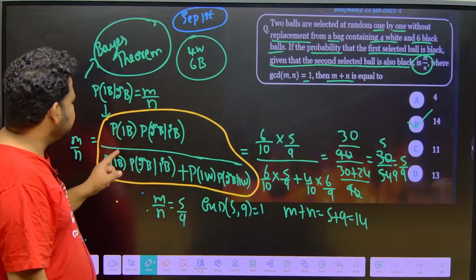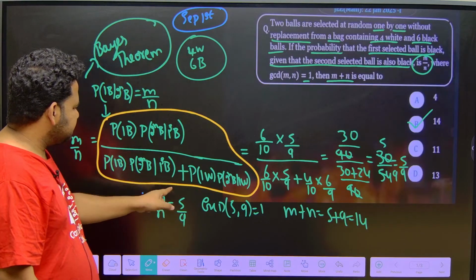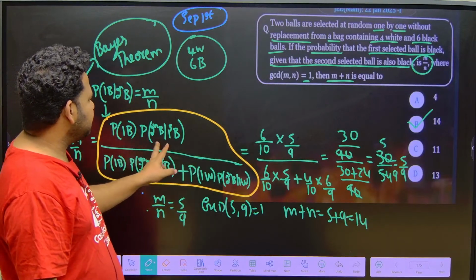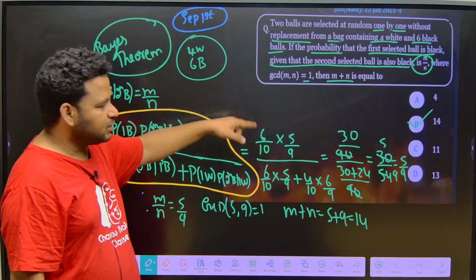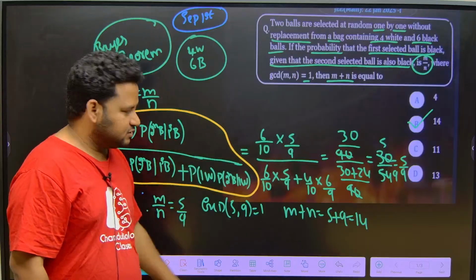So probability of the first ball being black, what is that? It is 6 by 10, correct? Now, second ball being black means already one ball is gone. Now only 5 black balls will be there. One ball is gone means the total will become what? 9. Same thing I copied here.